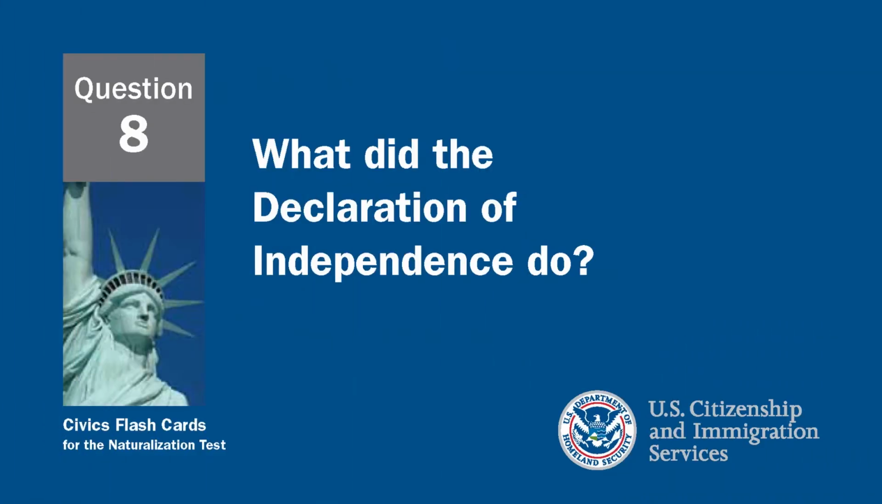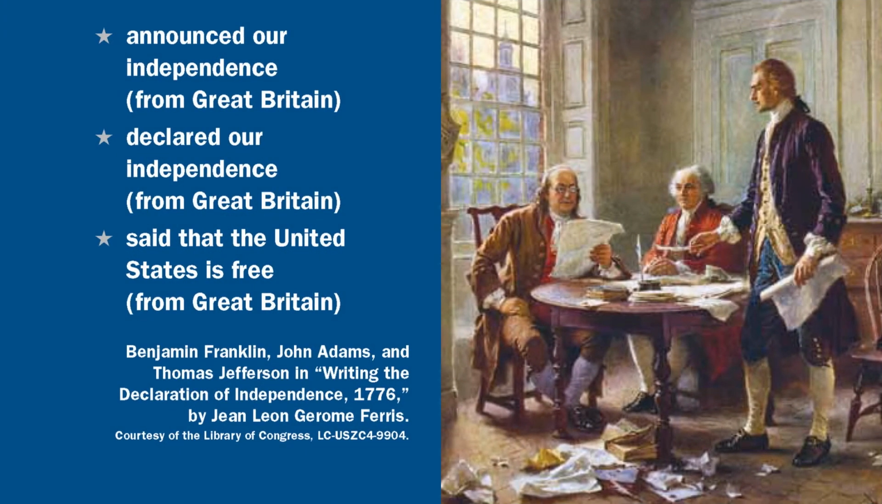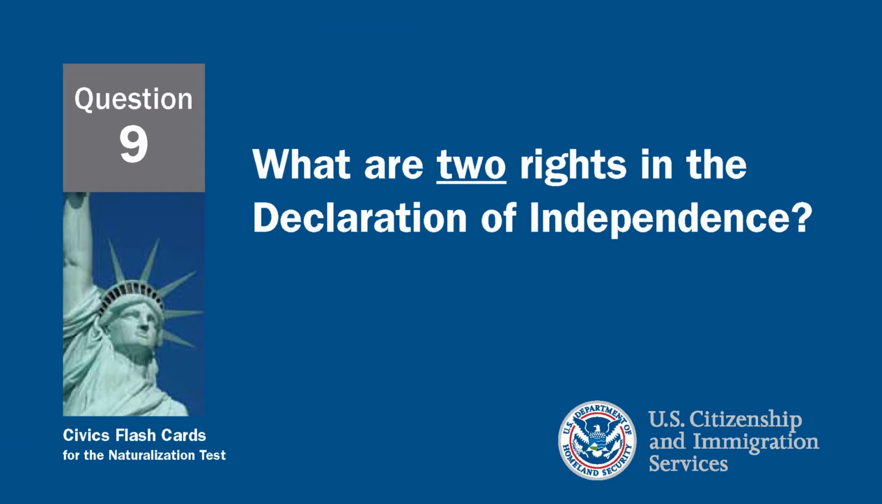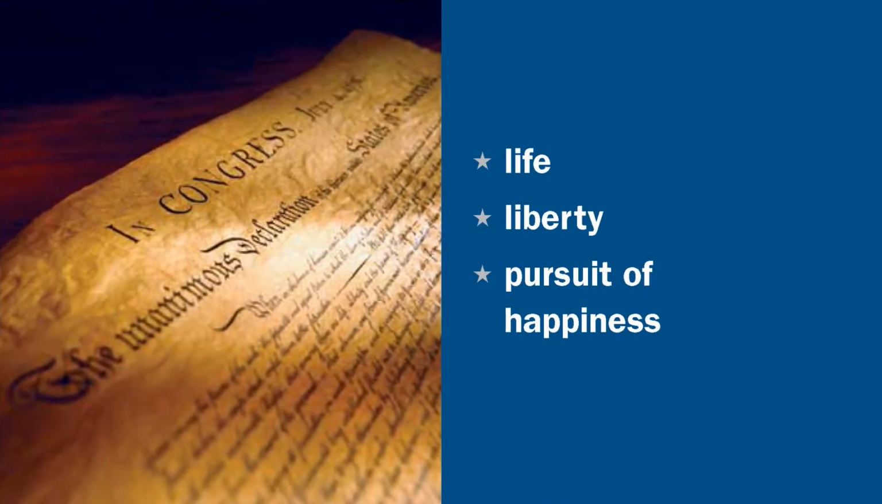What did the Declaration of Independence do? The Declaration of Independence announced and declared our independence from Great Britain, and it said that the United States is free from Great Britain. What are 2 rights in the Declaration of Independence? 2 rights in the Declaration of Independence are life and liberty, but also the pursuit of happiness.